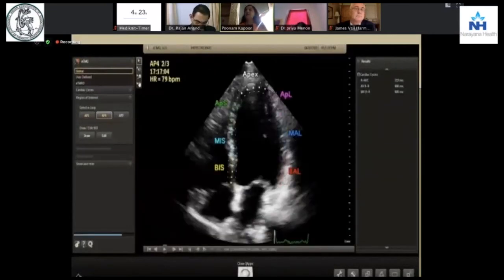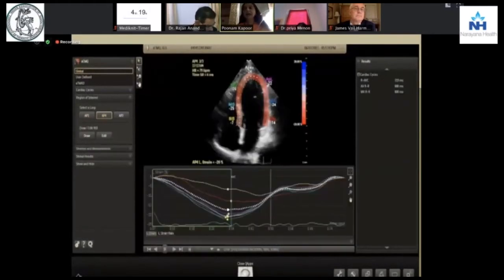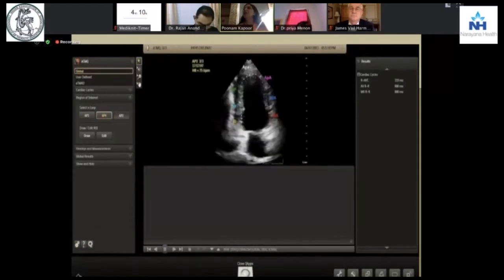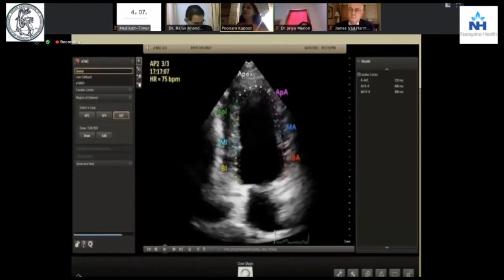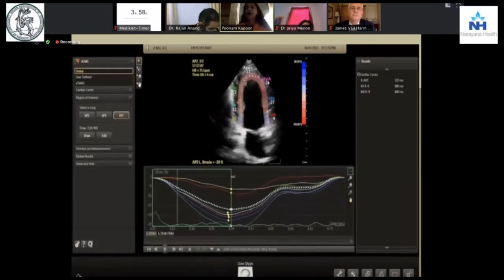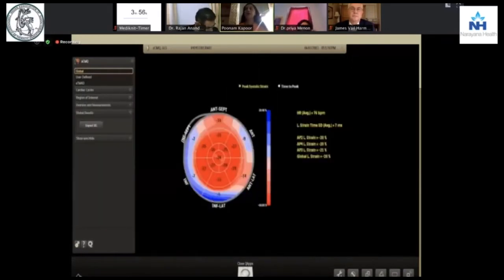Now, this is the Philips Epic machine that we just started to use in our cardiology cath lab. And here you can see the strain come on as minus 21% or minus 20%. Now, this would be near normal. You are seeing values which are not dipping too much. 7 segments of the LV are very beautifully quantified. You can go from AP2 to AP3 to AP4, 4 segments, where you can also come on to the bullseye, and both the epicardium and the endocardium are incorporated in this.